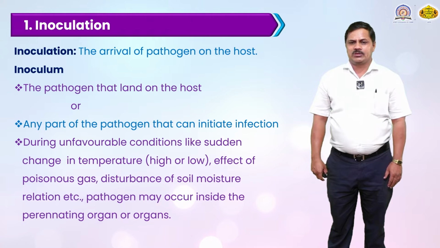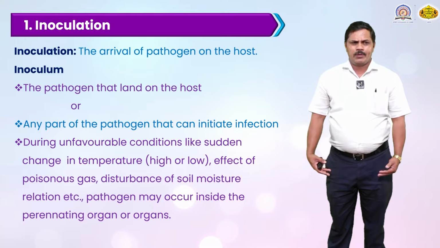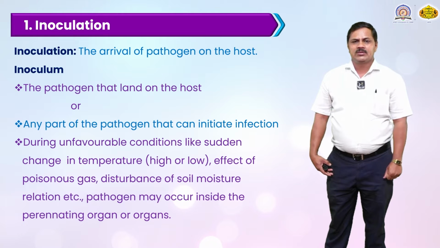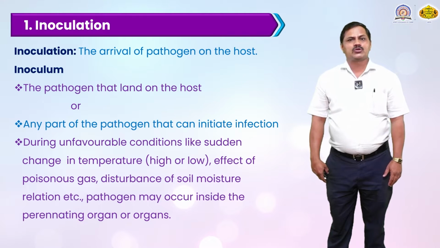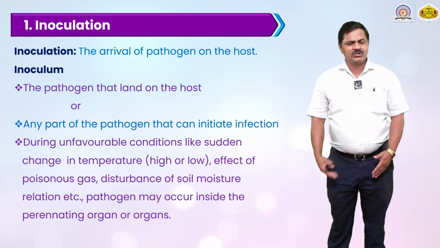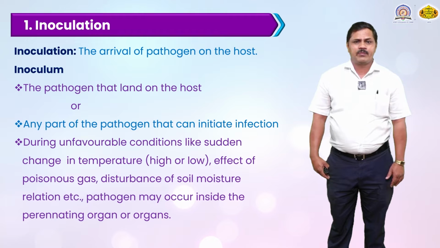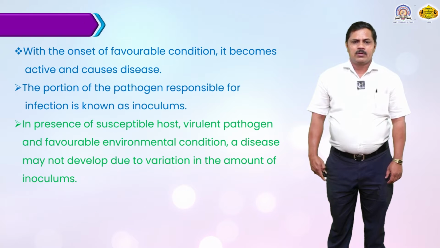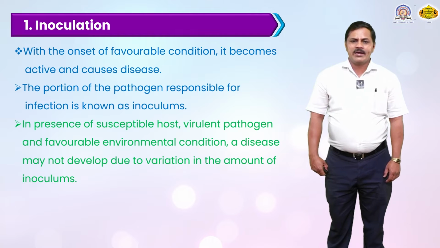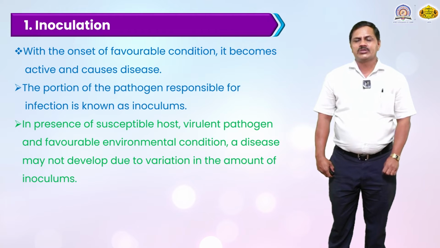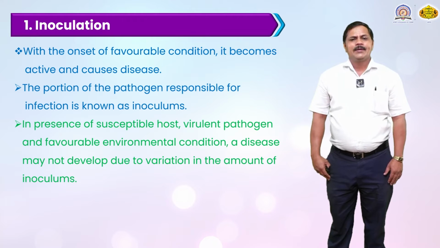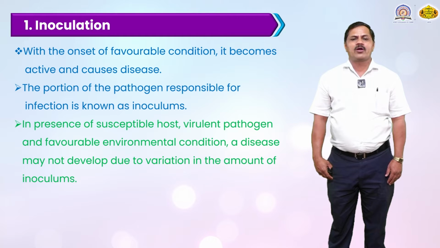During unfavorable conditions, like a sudden change in temperature, whether high or low, the effect of poisonous gas on the plant surface, or disturbance of the soil moisture, such as a sudden decrease in soil moisture, there is a directly adverse effect. The pathogen may also occur inside a perennating organ. With the onset of favorable conditions only, it becomes active. In unfavorable conditions, these spores do not germinate, but in favorable conditions they germinate, become active and cause the disease.